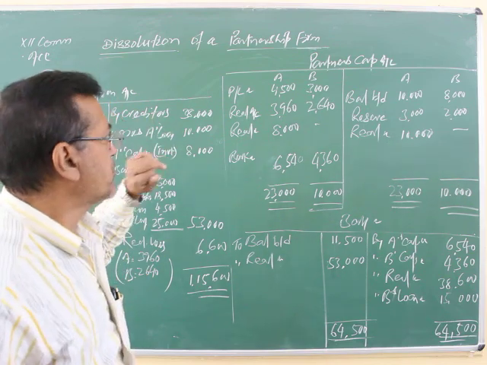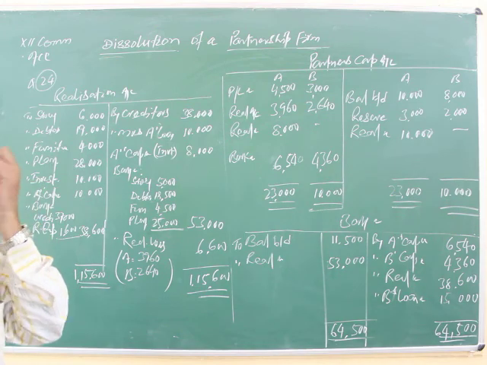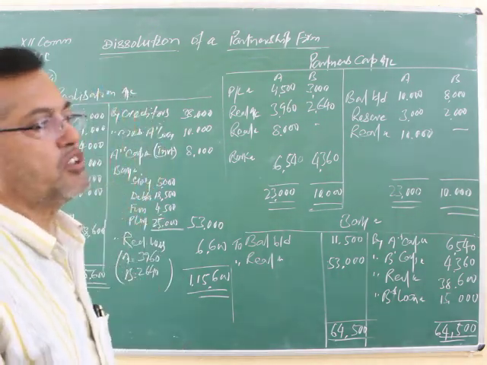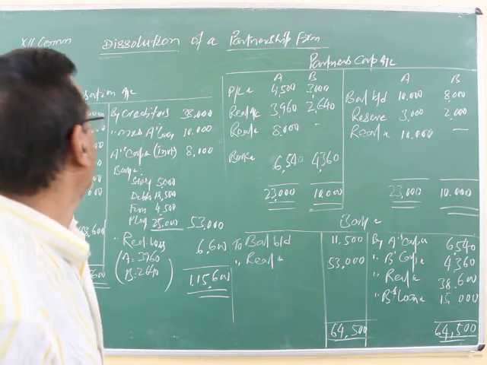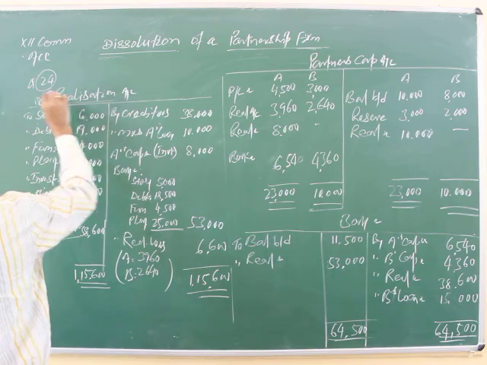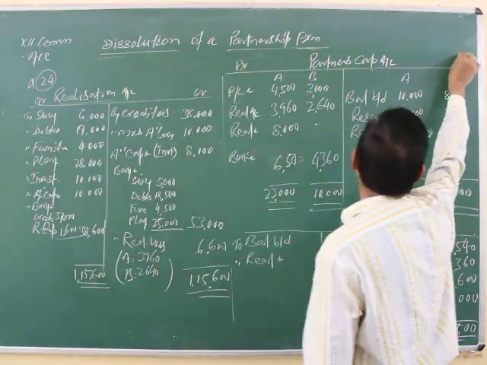Now this question I have taken, question number 24. Under this question, journal entries are not asked. It has been asked here, at the time of dissolution of the partnership firm, that you are required to prepare the realization account and the partners' capital accounts.